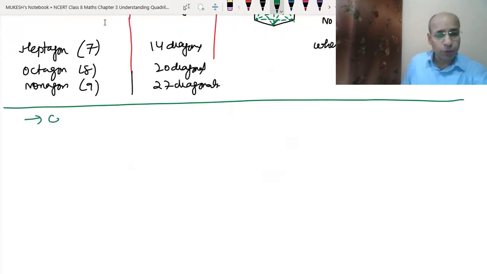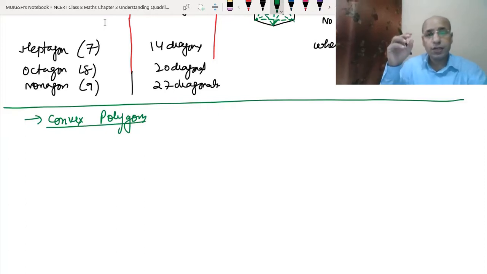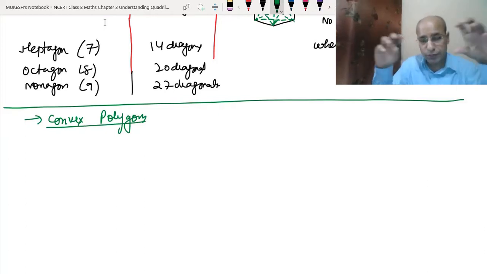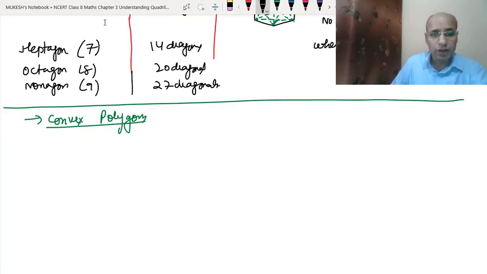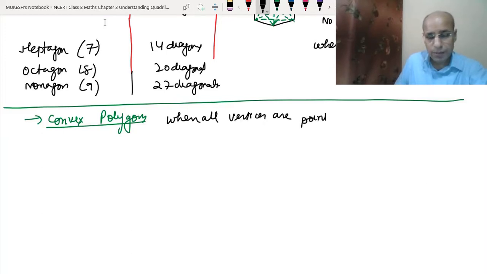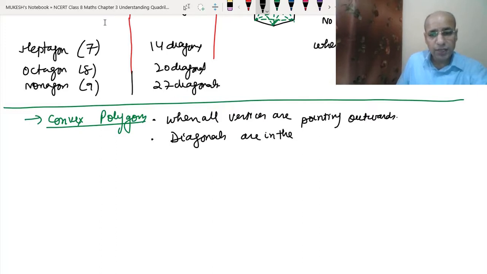Now we have the convex polygon. You know what is the meaning of convex polygon? When all the vertices are pointing outward, bulging out, or you can say there is nothing pointing inward, there is no diagonal outside of it. So how can we describe the convex polygon? First point: all vertices are pointing outward. The second point: the diagonals are in the interior of the polygon.